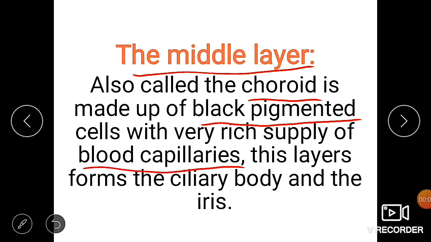Then these layers mainly form the ciliary body and the iris in the eye structure. The ciliary body and the iris are present in the choroid portion, and these are formed with the help of the blood capillaries only. This is about the middle layer, which is present in the eye structure.